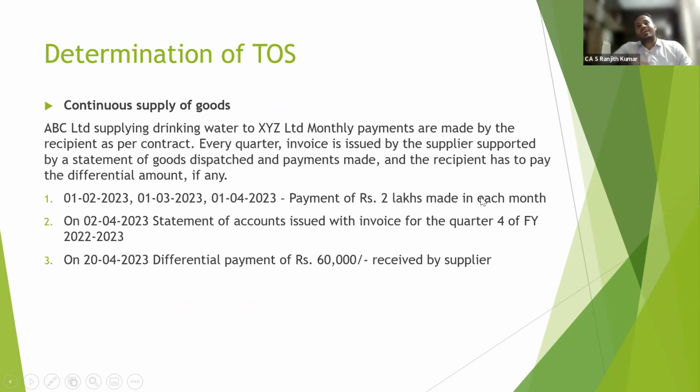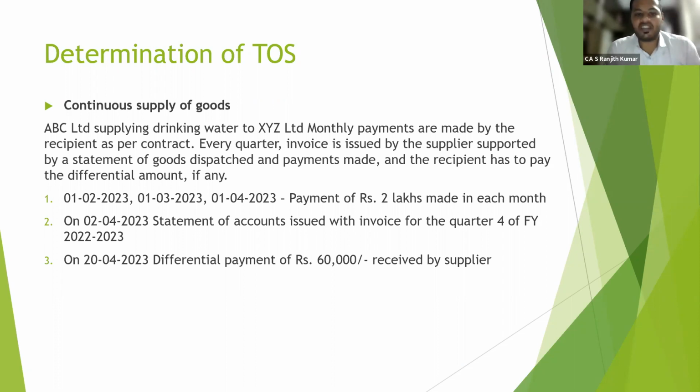So when continuous supply of goods happens, on the subsequent day of each month end, the recipient is making a payment of 2 lakhs each to the supplier. So for the fourth quarter, January to March, he is making payment on 1st February, 1st March and 1st April.